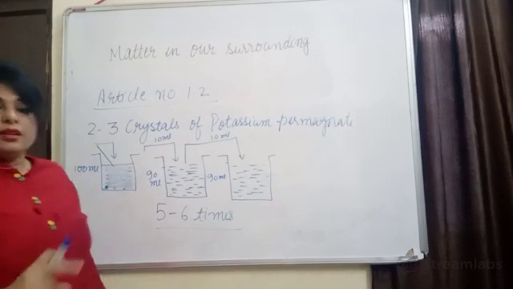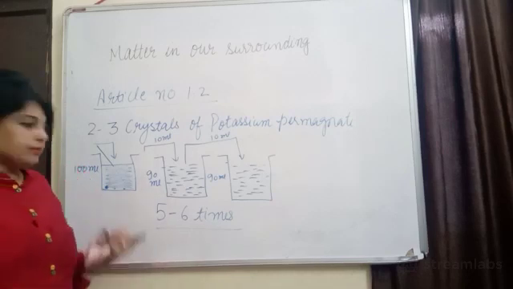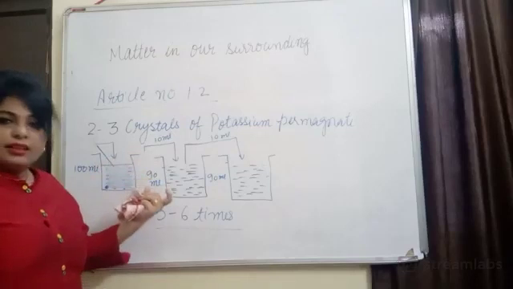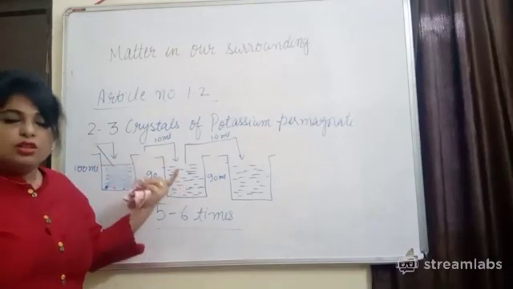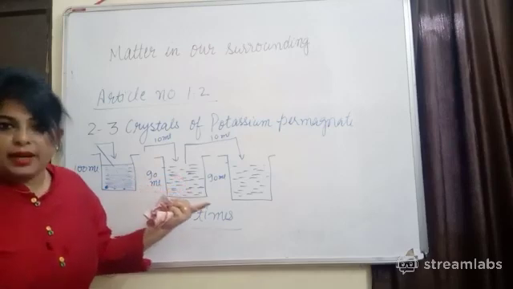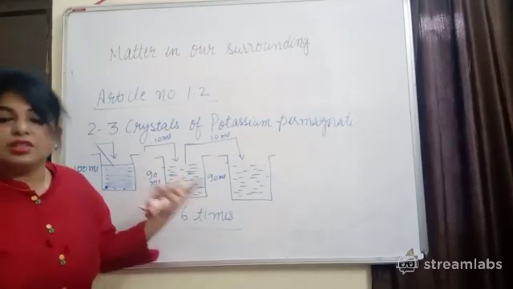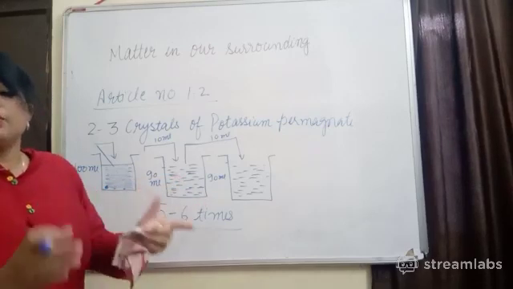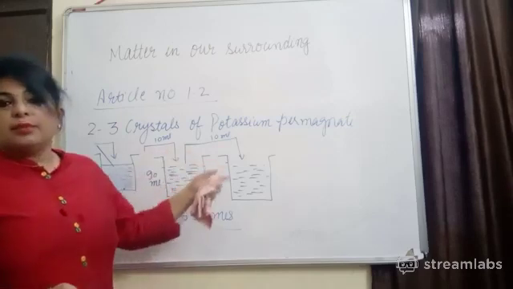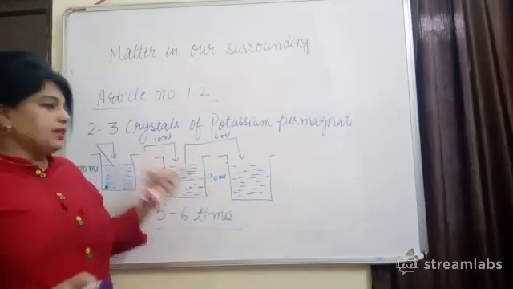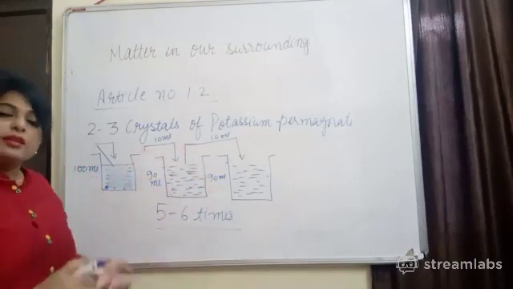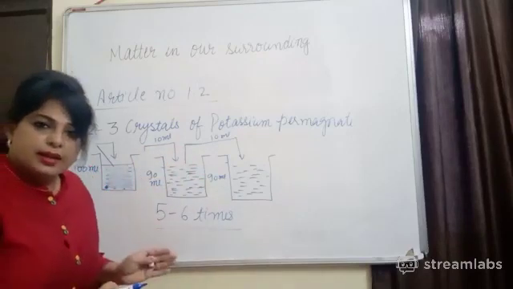It means that every time we take some solution and add it to another beaker of water, the particles keep spreading. It means they are large in number. Every time they keep spreading, and that's why the purple color is not going. So this activity proves that matter is made up of tiny particles.